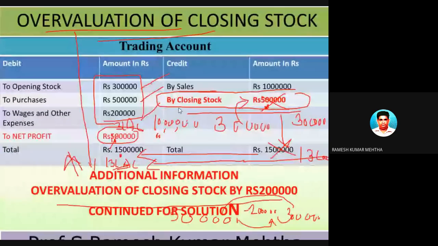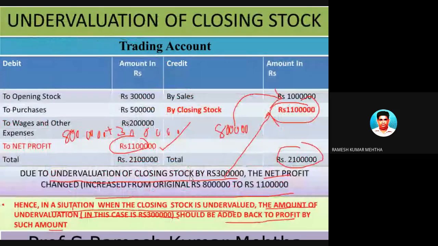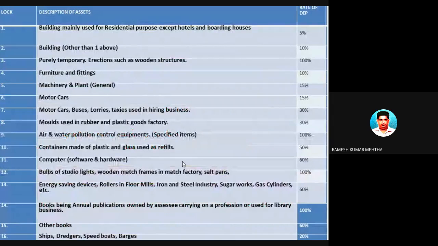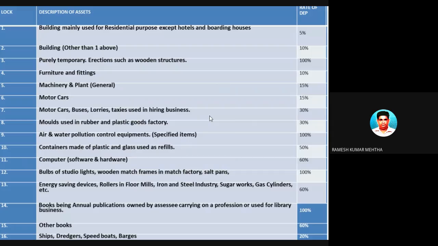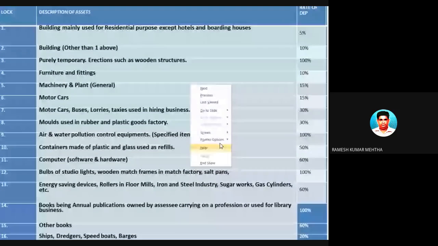Now let's take up some expenses which are allowed on the debit side of profit and loss account by virtue of certain sections under profits or gains from business or profession under the Income Tax Act 1961. And one such item is assets. And these assets are going to be discussed under section 32 of the Income Tax Act 1961.